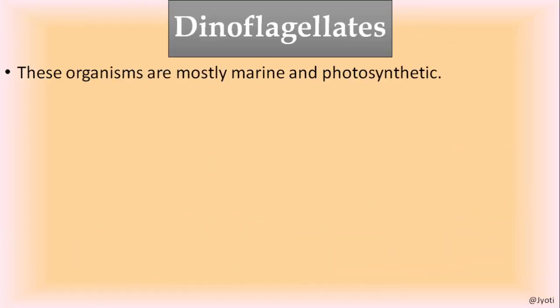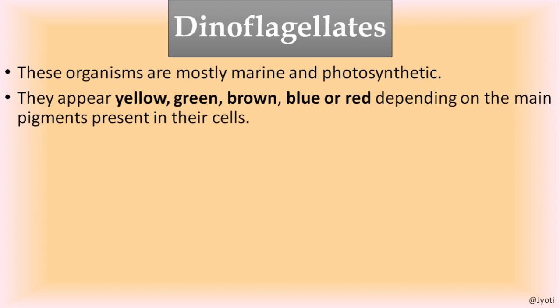Now, the next category is the dinoflagellates. These organisms are also mostly marine and photosynthetic. That means they have chlorophyll, but they appear yellow, green, brown, blue, or red depending on the main pigment present in their cells.